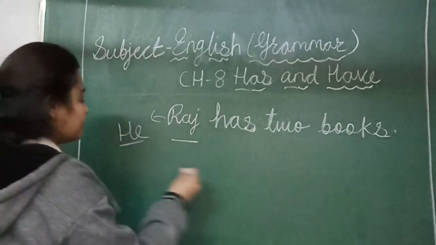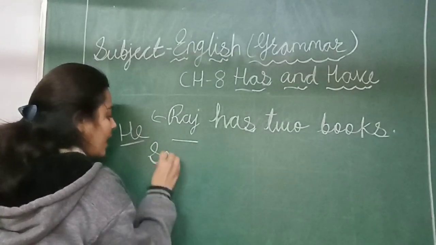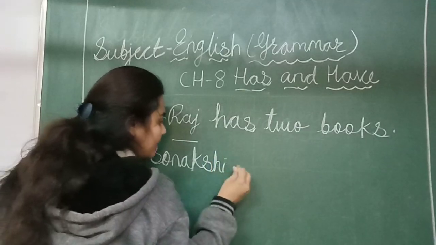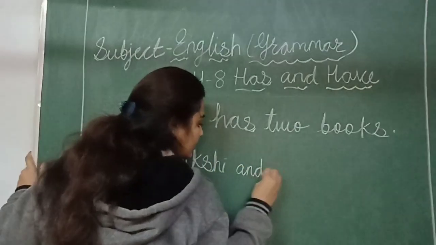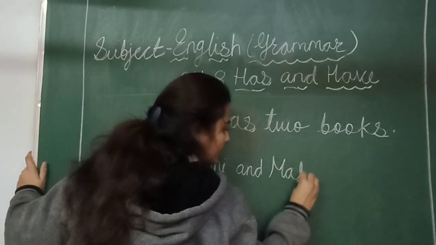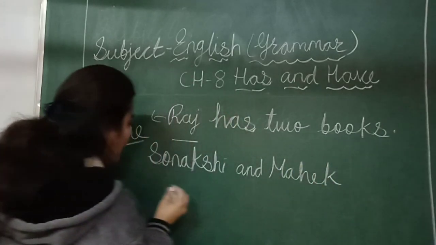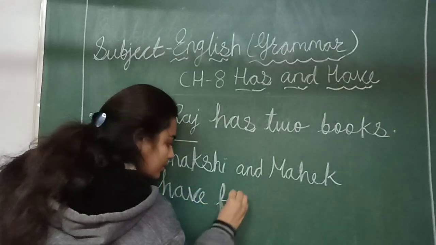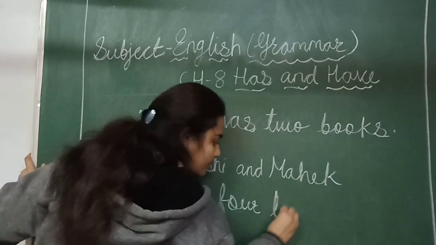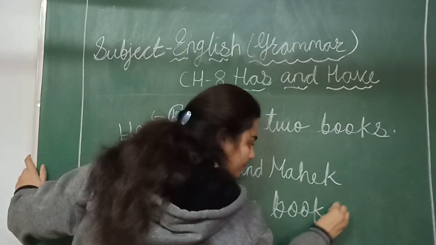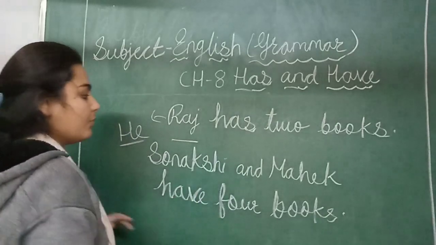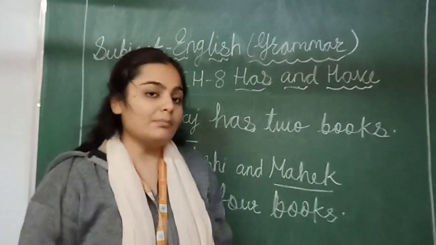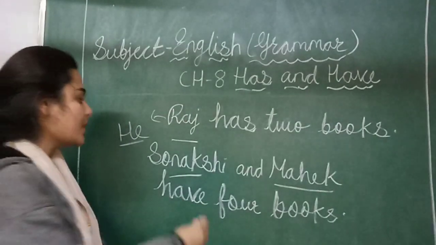Now I am giving you one more example. Sonakshi and Mahek have 4 books. Okay, so now we are talking about 2 persons, Sonakshi and Mahek. So हम उसके साथ क्या यूज करेंगे? In plural we use have.